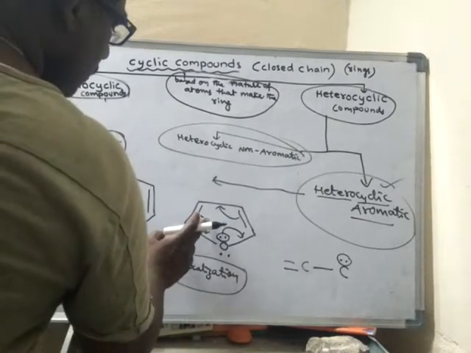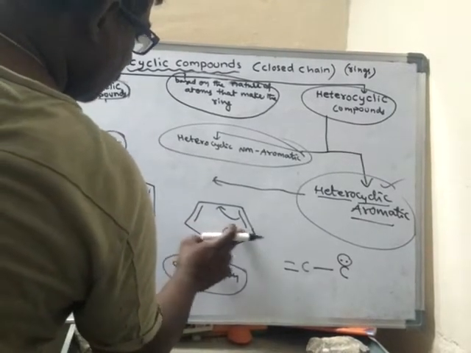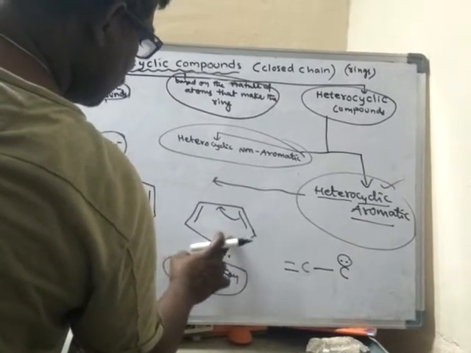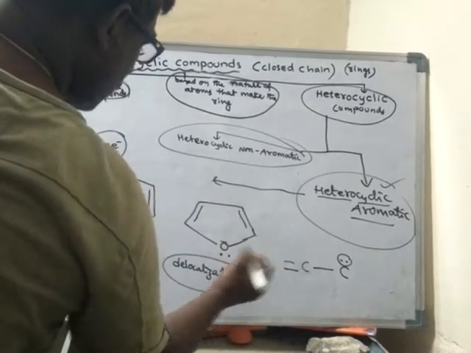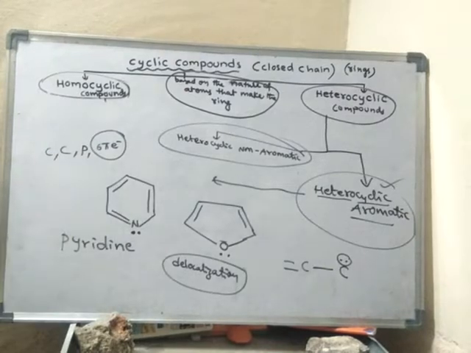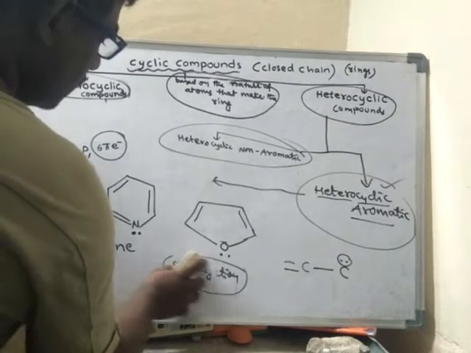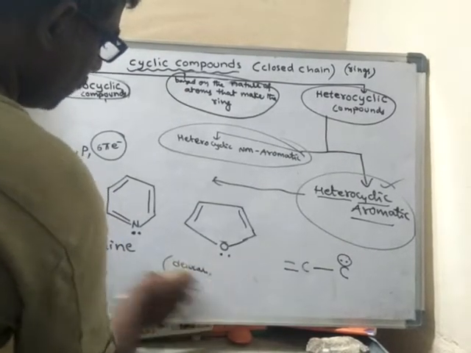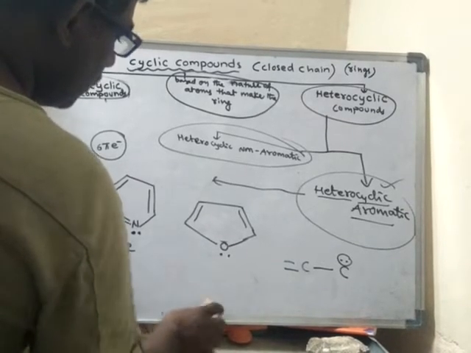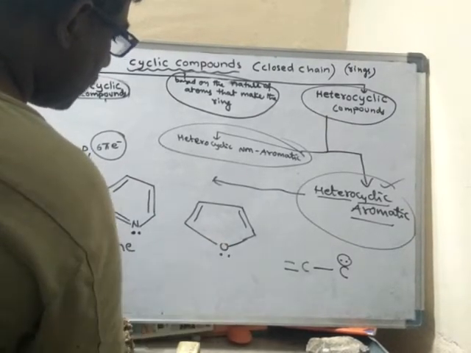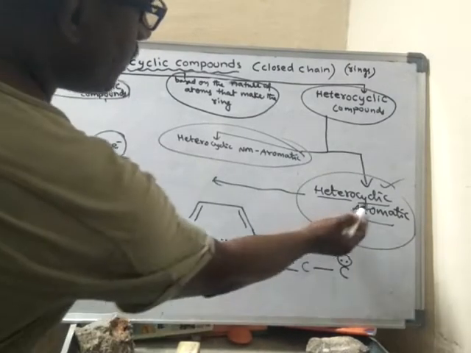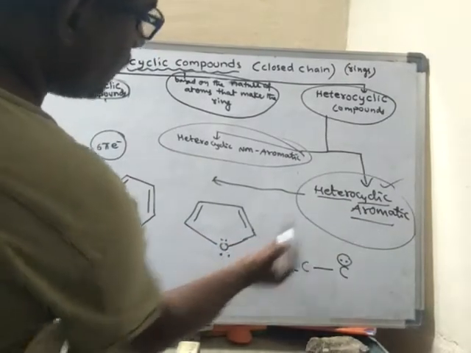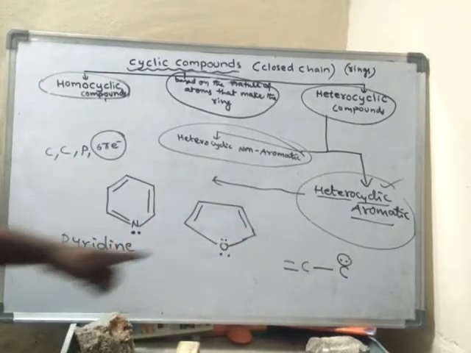So simply I am removing this one. Delocalization is there. So that means this compound is also cyclic, a heteroatom is there, hence heterocyclic, and aromatic.